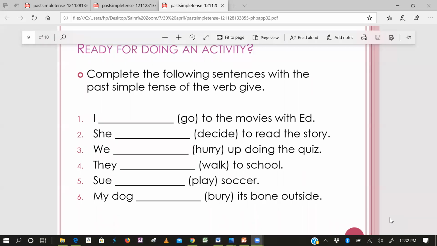We hurried up doing the quiz. Hurried, what is the spelling? H-U-R-R-I-E-D. Whenever the verb ends with Y, you will change it into I-E-D. Good. Next is fourth: They dash walk to school. They walk or walked?